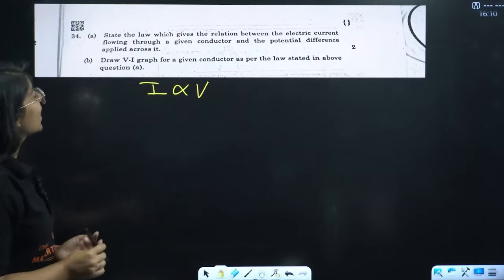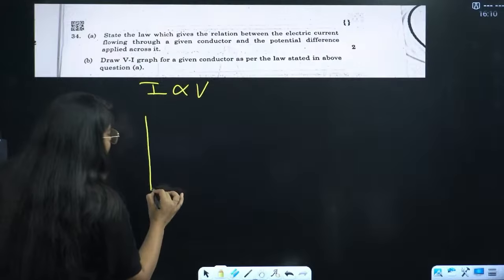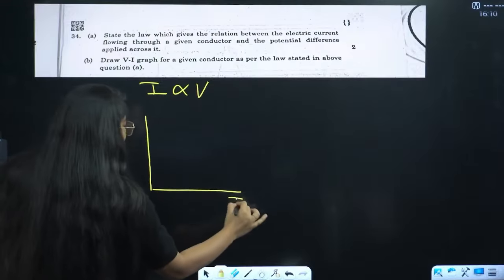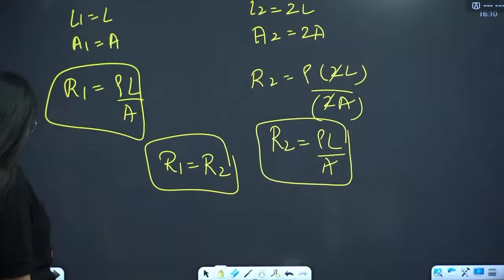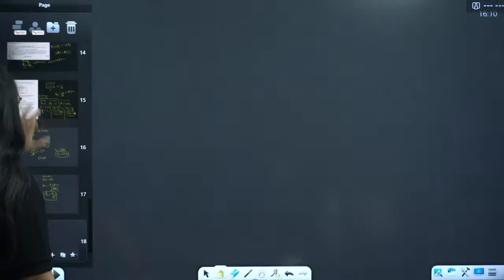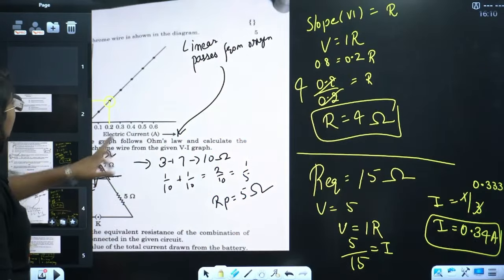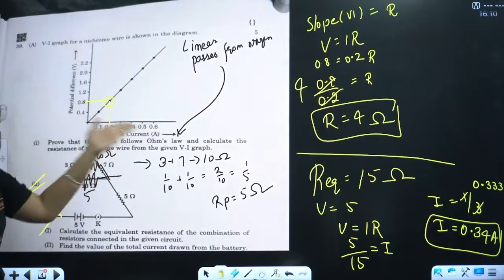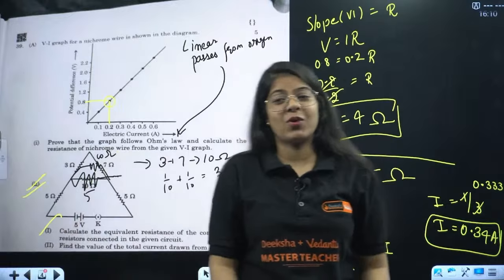Draw the VI graph for a given conductor as per the law stated. Oh bhai, this is the question. They actually gave this VI graph. This is the VI graph. Simple. They gave this VI graph in the question paper as well. This is given in the question paper and they asked you after the same question.